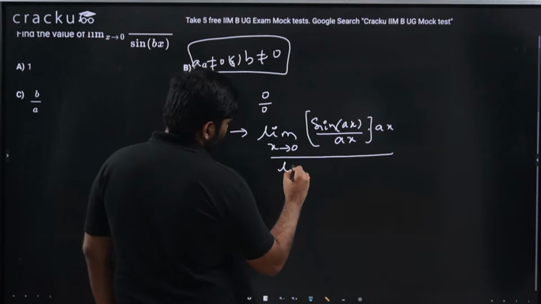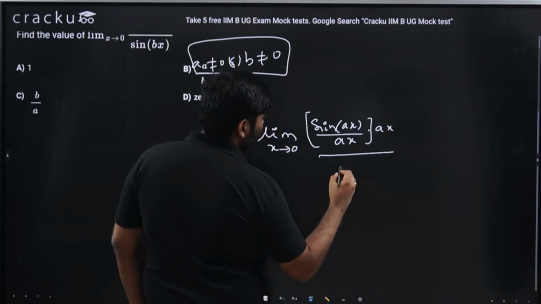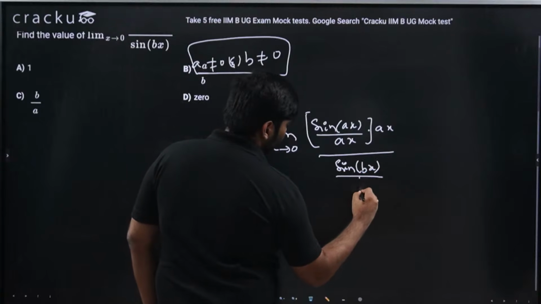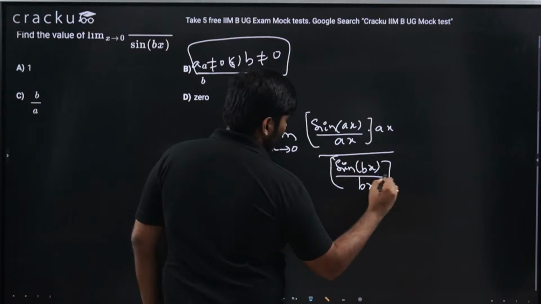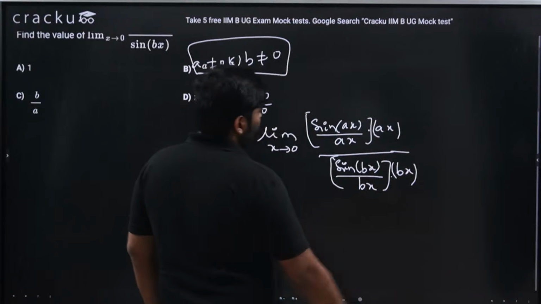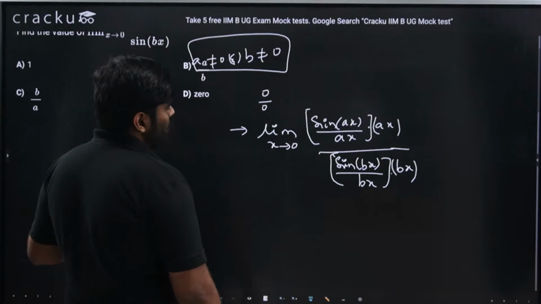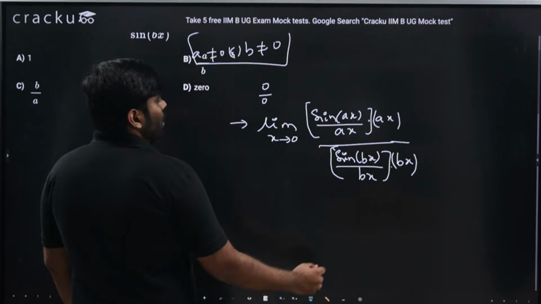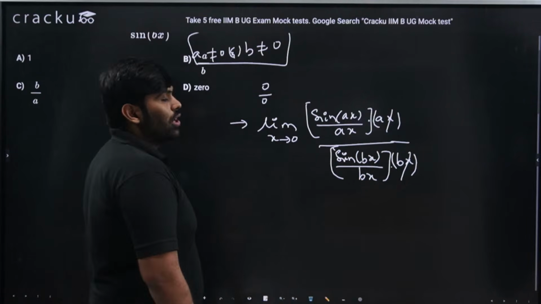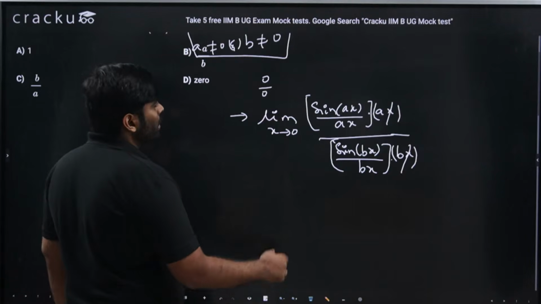Similarly, I will write sine bx as sine bx by bx into bx. That should not be any issue in writing this way, because both are the same. Sine ax by sine bx is nothing but the way we have written. Why did I write it in this way? Because now I can cancel x, because x is tending to 0 but not exactly equal to 0. So x can be cancelled in the numerator and denominator.